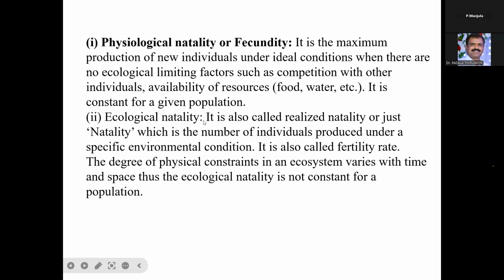Another one is the ecological natality, also called realized natality or just natality, which is the number of individuals produced under a specific environmental condition. It is also called the fertility rate. The degree of physical constraints in an ecosystem varies with time and space. Thus, ecological natality is not constant for a population, whereas physiological natality is constant for a given population.